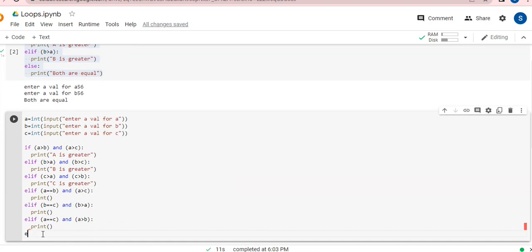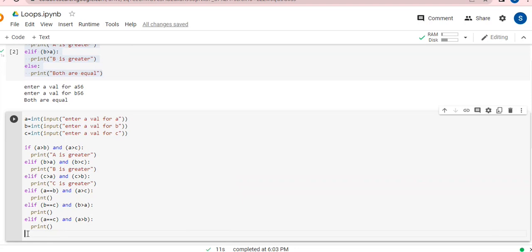So I'm going to come up here and I'm writing it elif. If all are equal, I'm going to check if A is greater than or equal to B, or we can simply write else directly, because we have almost done all the conditions. You can see A is greater, B is greater, C is greater, A is equal to B but A is greater than C, B is equal to C but B is greater than A, A is equal to C but A is greater than B. So these are all the possibilities I have covered.